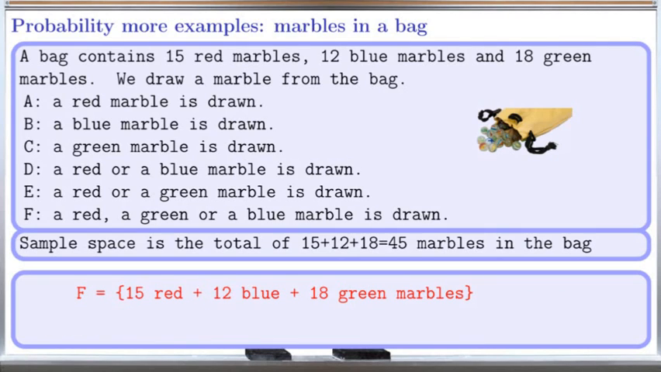Again, event F is that a red, blue, or green marble is drawn. This event contains possible outcomes of any of the 15 red marbles, 12 blue marbles, and 18 green marbles. So the probability of F equals the size of F over the size of the sample space. The size of F is 45 and the size of our sample space is 45. 45 over 45 is also equal to 1.